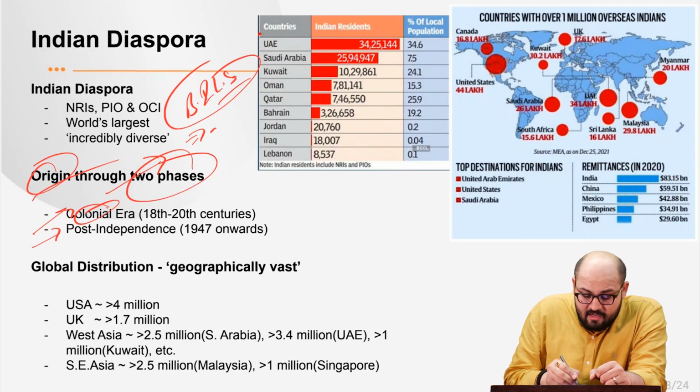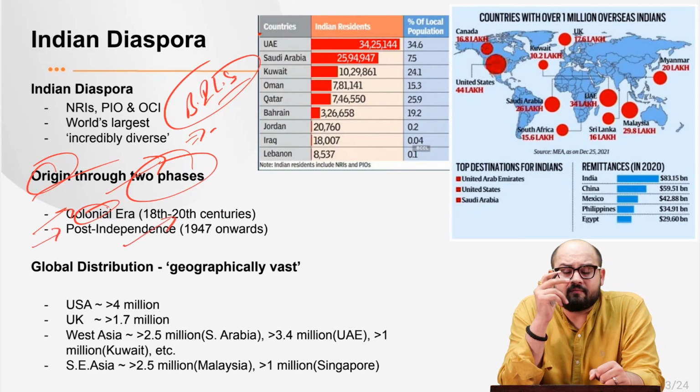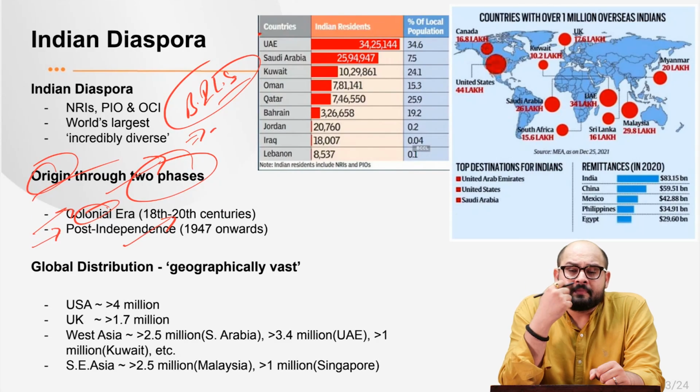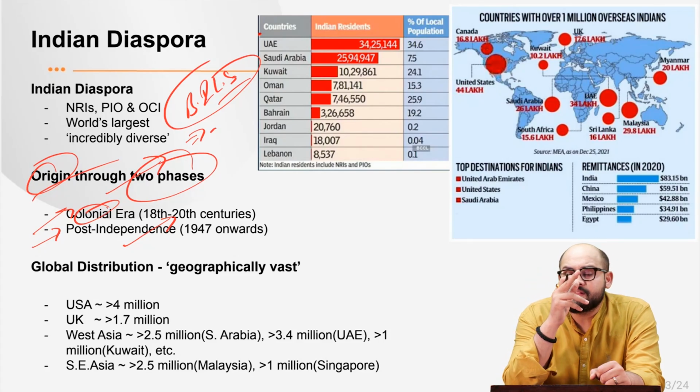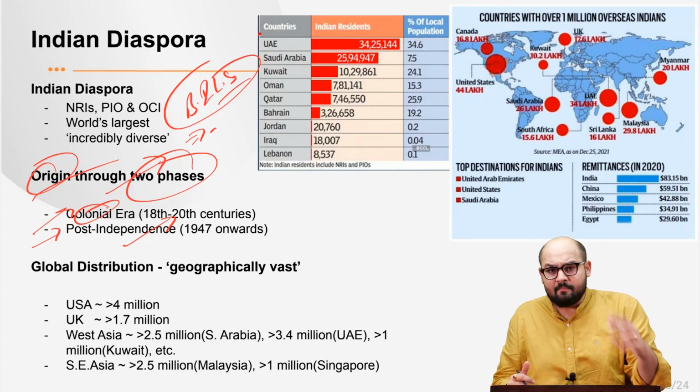The second phase started after independence, that is after 1947, when students, highly educated people or skilled professionals went to countries like the US, UK or other developed countries to secure better economic prospects. That is the origin of the Indian diaspora in modern times.